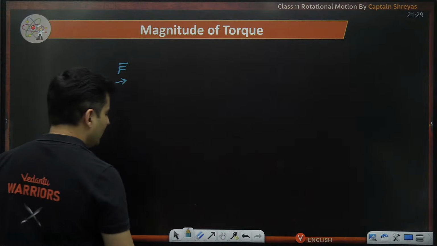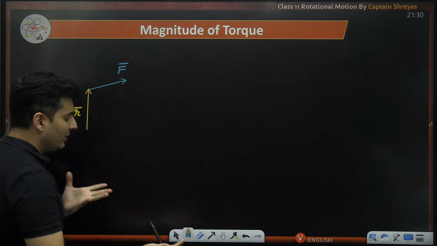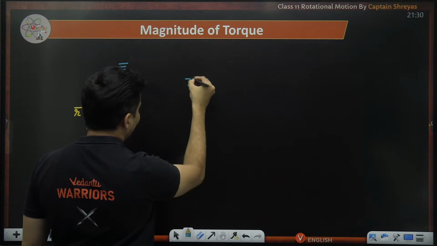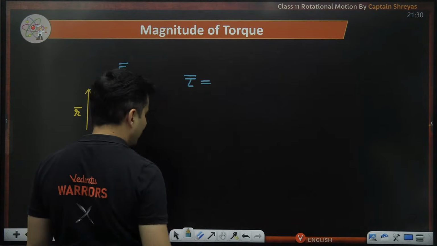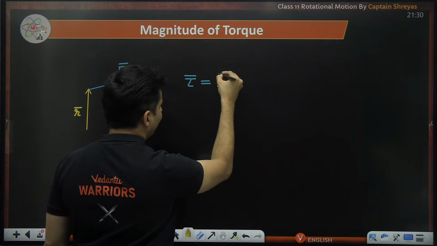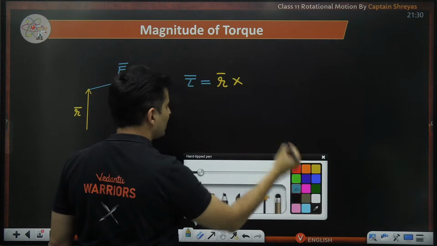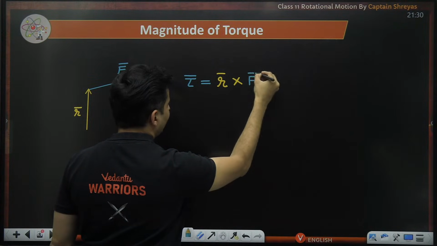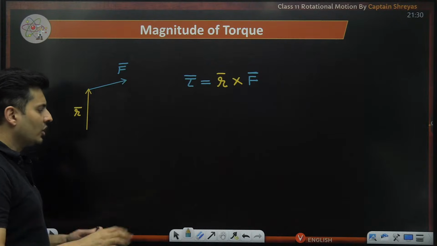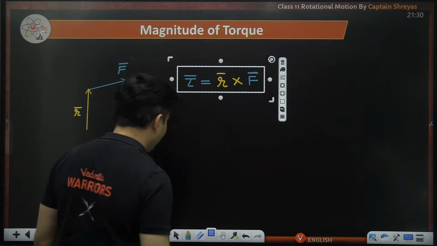So how do I show the direction of the torque, and how do I show it in vector form? Simply put, torque vector is nothing but R vector cross producted with the force vector. So this is the vector way of writing it, R cross F.